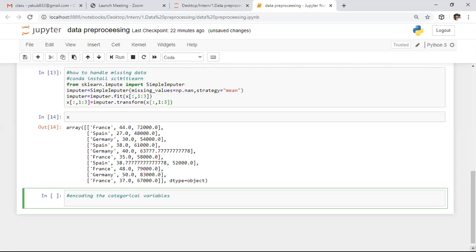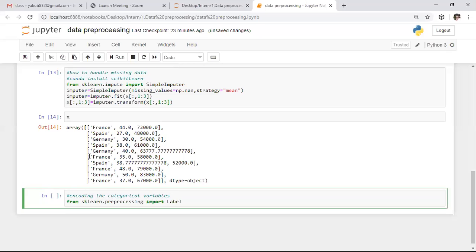To encode this categorical variable, we need to use one more library which is present in scikit-learn. To convert this data into numerical values, we need to use LabelEncoder. That is also present in the sklearn module only. The sklearn package is a huge package. In this package, we have the preprocessing module, and in this preprocessing module, we have LabelEncoder. So here we need to import LabelEncoder.